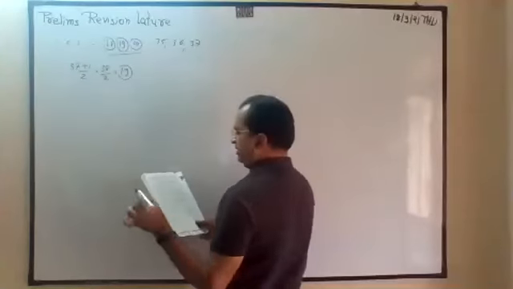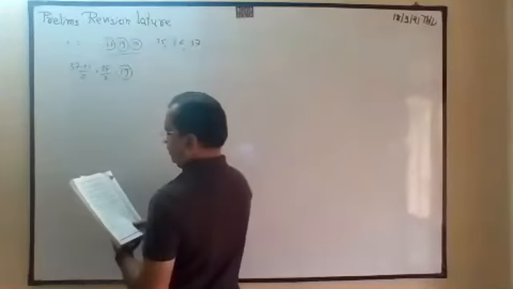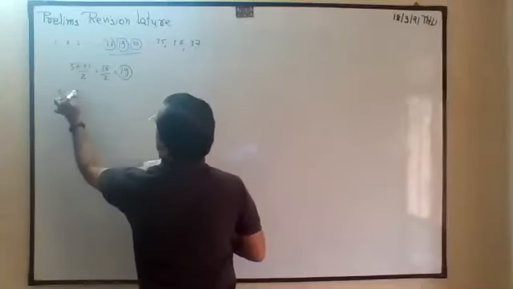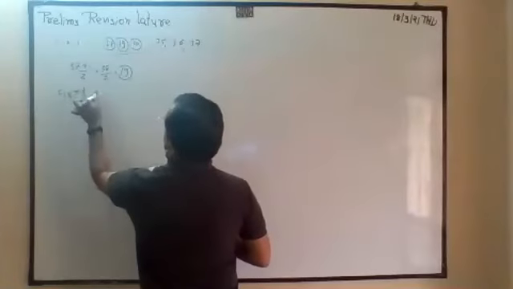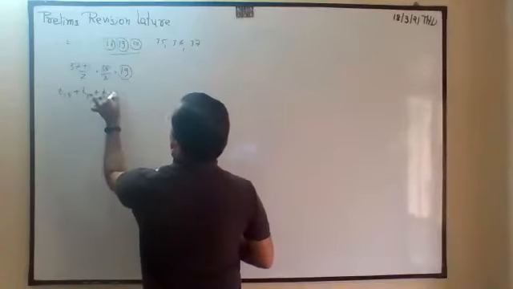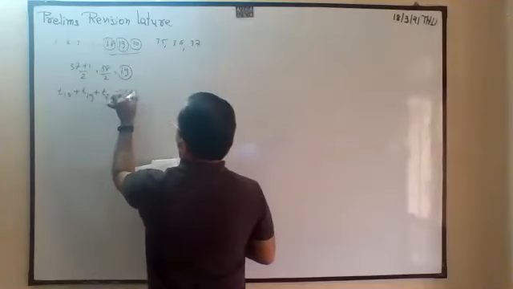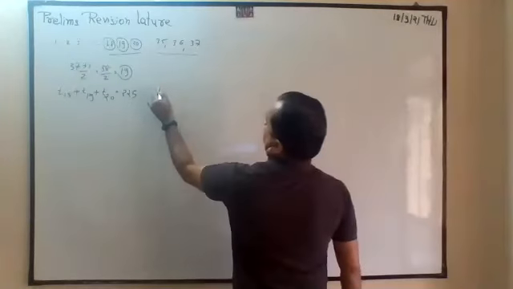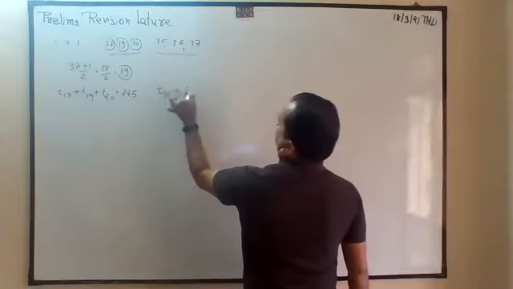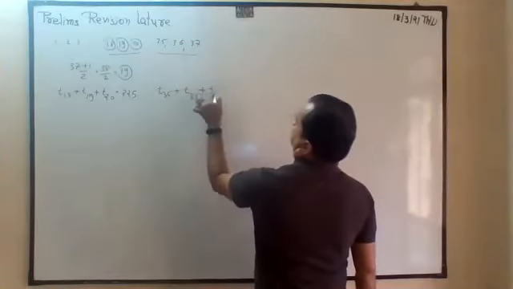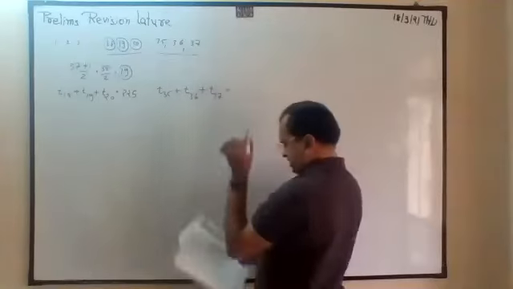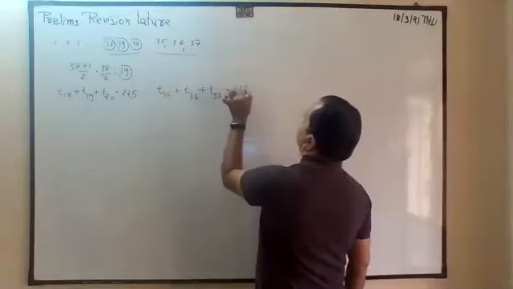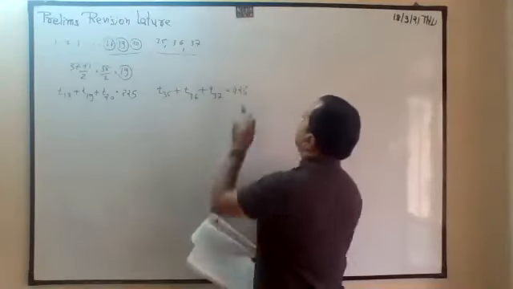They have given the sum T18 plus T19 plus T20 is 225. In the last 3 terms, T35, T36, T37 is 429.